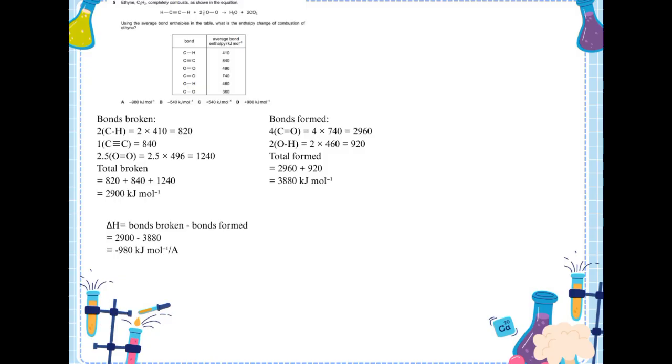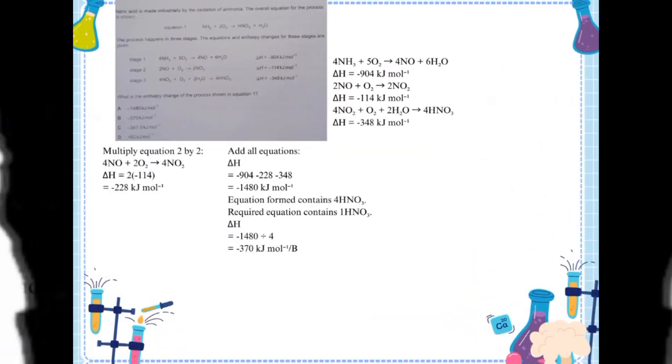Next, I calculate the energy released when new bonds form in the products. There are 4 C=O bonds and 2 O-H bonds. Adding these values gives 3880 kilojoules per mole. Then I calculate the enthalpy change. Delta H equals bonds broken minus bonds formed. Therefore, 2900 minus 3880 equals negative 980 kilojoules per mole. So the answer is A.